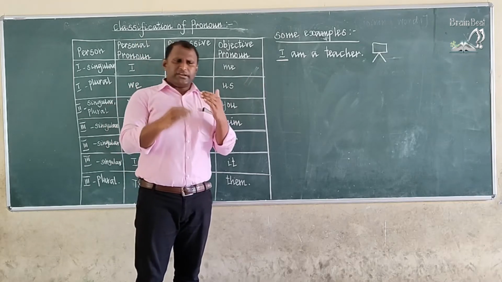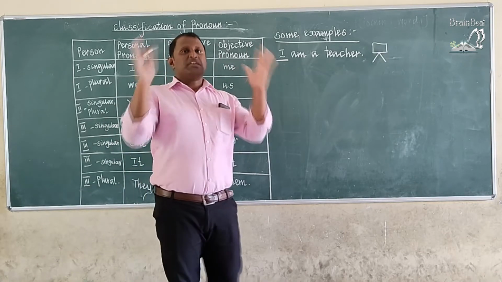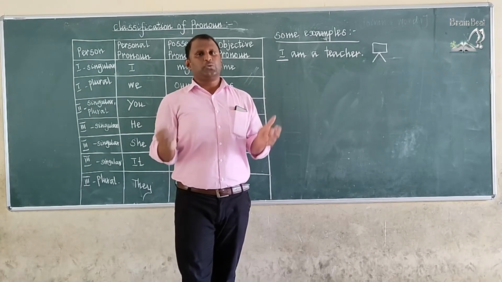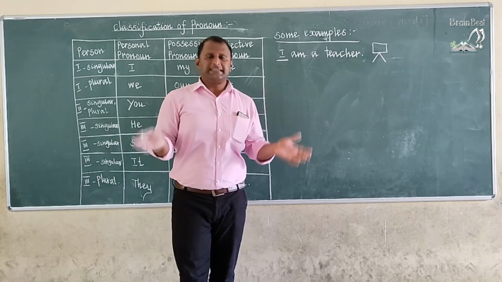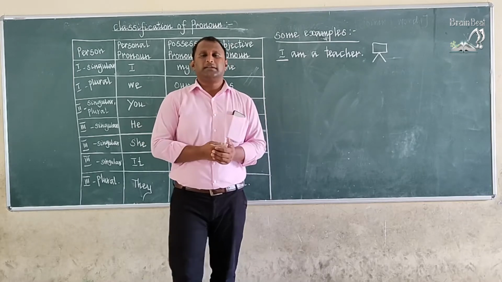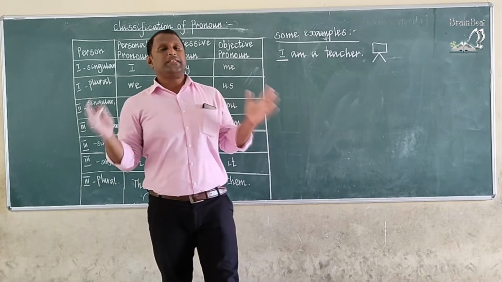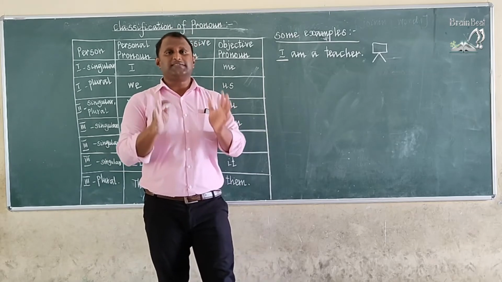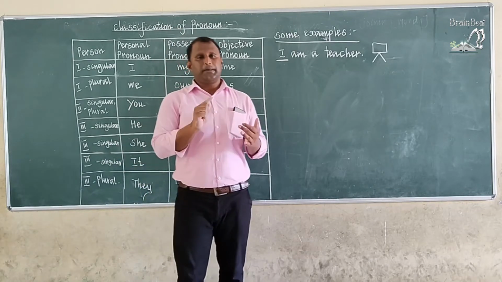So whenever you start a sentence, for example, if you write any passage or story, there are so many sentences in the passage. A group of sentences is called a paragraph or passage.